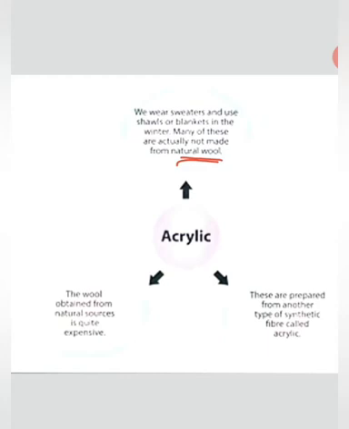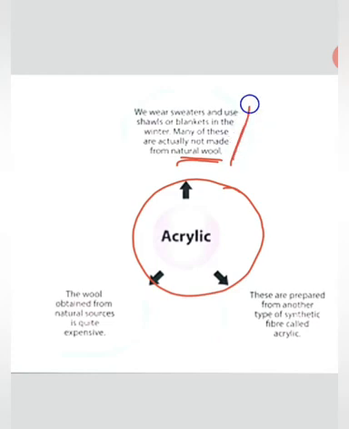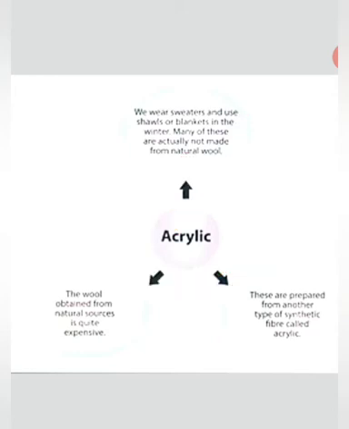So what type of fibers have they been made with, what type of fabric do these sweaters and shawls have? This is acrylic. You have to remember the difference between each and every one. First of all, you have studied rayon, then nylon, then polyester, now it is acrylic. You have to remember the differences.